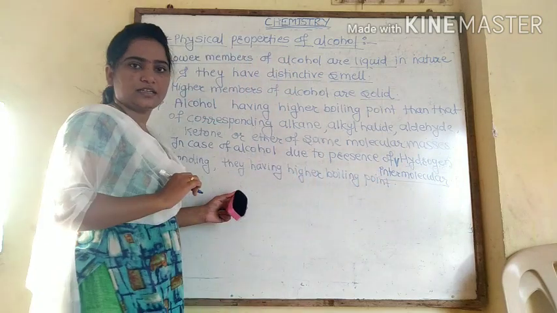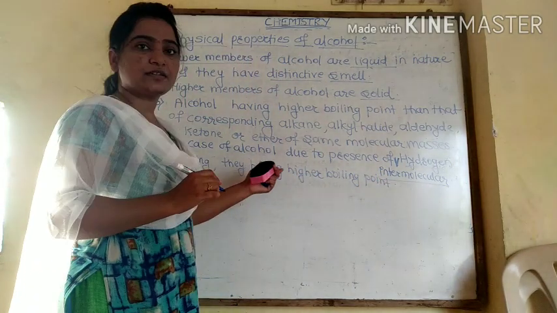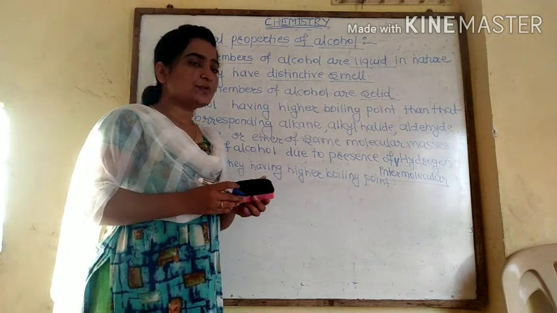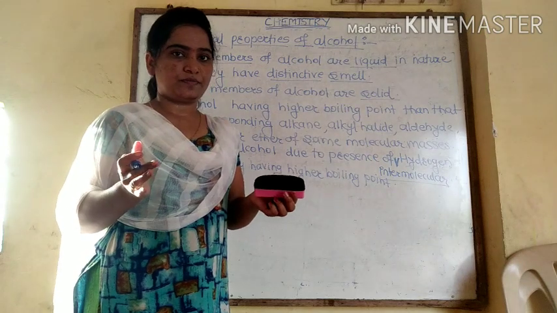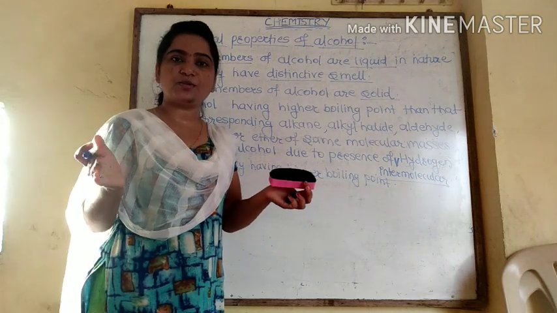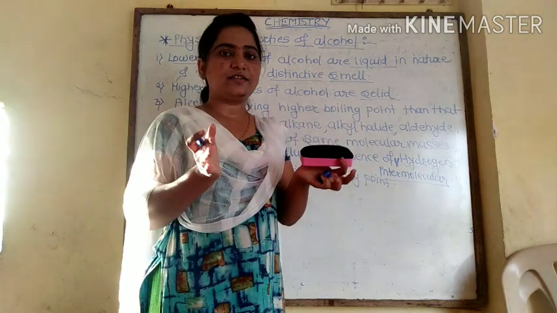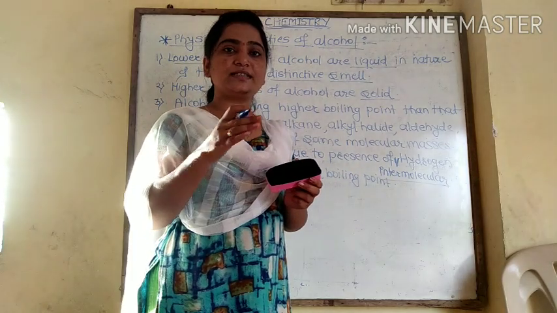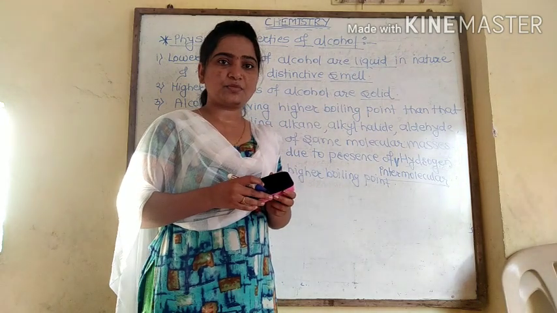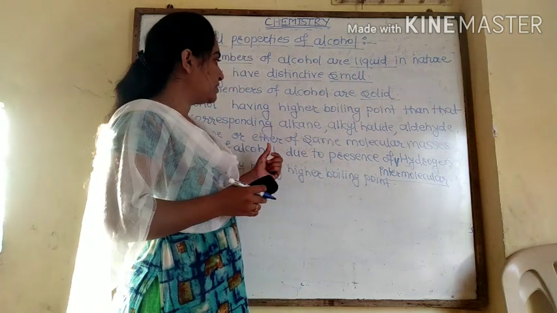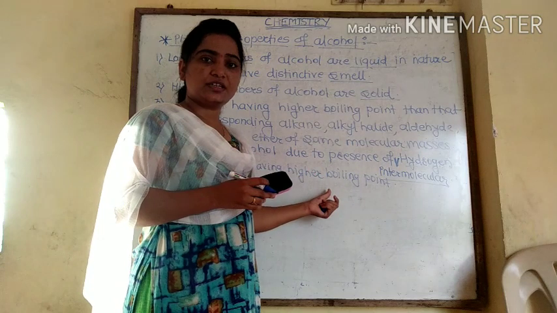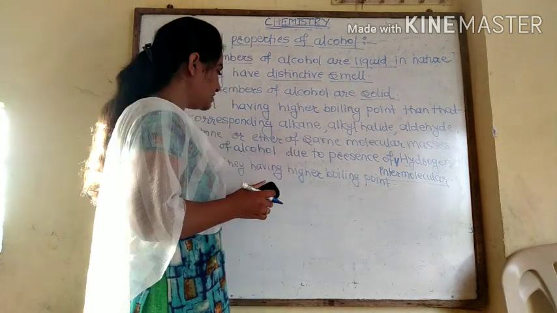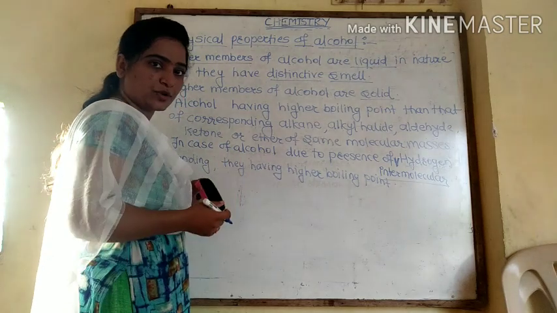Now look here, how we can show the intermolecular hydrogen bonding between alcohol molecules. Suppose we take a bulk of alcohol, that is a large number of alcohol molecules, in a flask. In those molecules there is hydrogen bonding due to the partial positive and partial negative character on the hydrogen and oxygen atoms, and that's why that bond is polar in nature.